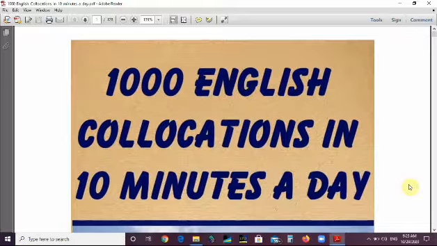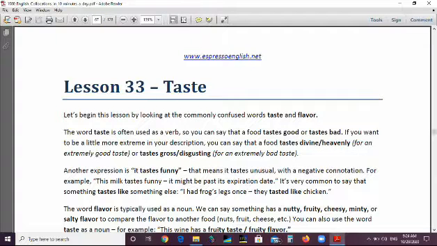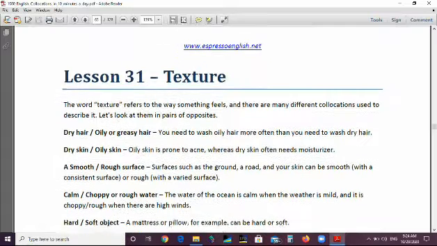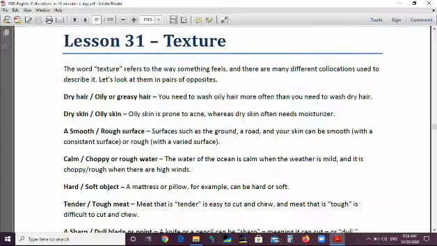Hi everybody. Today we are going to do collocations. Last year we did some lessons, the same book. This year, inshallah, we're going to do some other lessons. Let's go to lesson 31, texture.